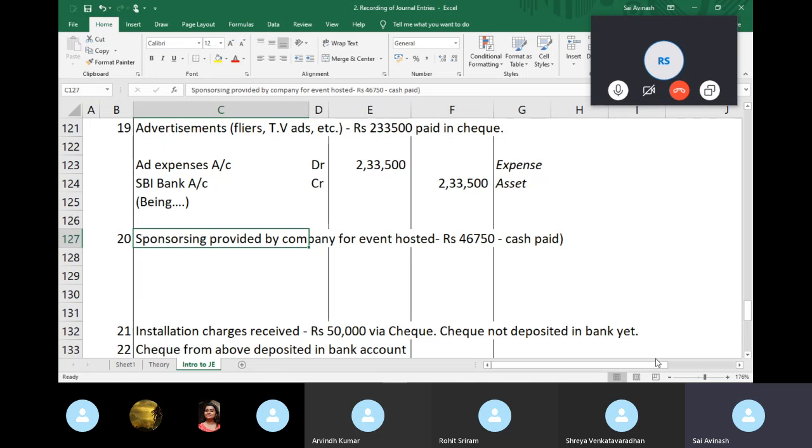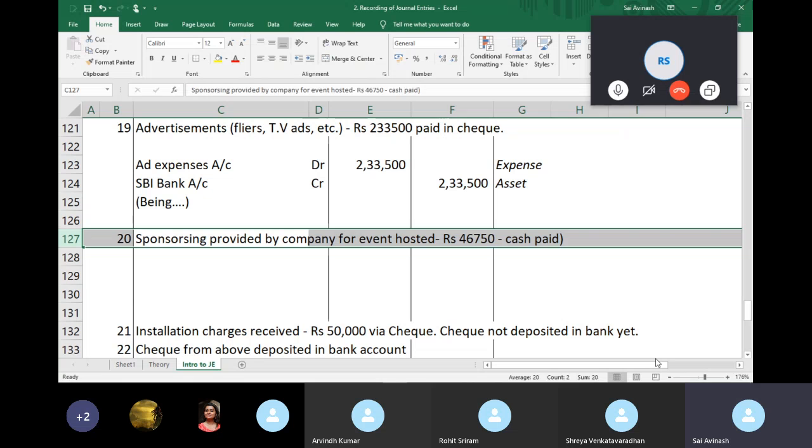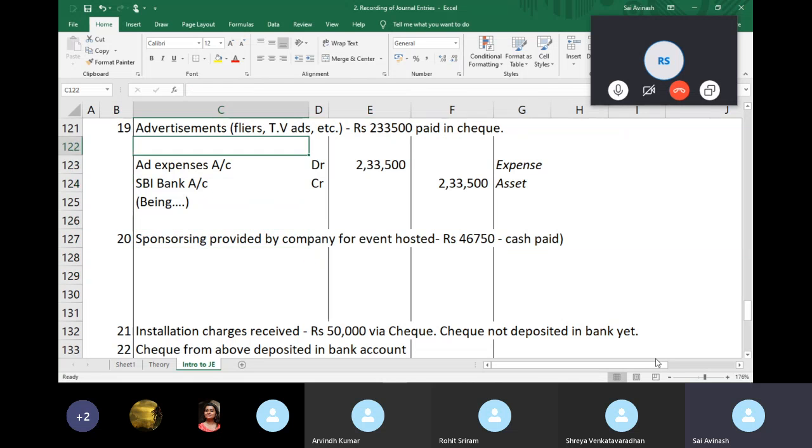But when you say the word publicity, you try to publicize the business, the name of the business, the existence of the business. So that's when you sponsor. In school you have businesses sponsoring your annual events, your culturals, things like that. They sponsor so that they get a banner with their name on it, maybe their logo. So sponsoring, I'm providing. Similar to advertisement,